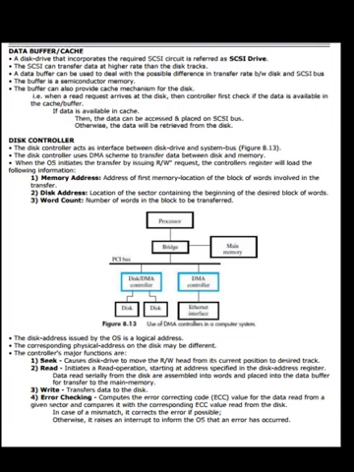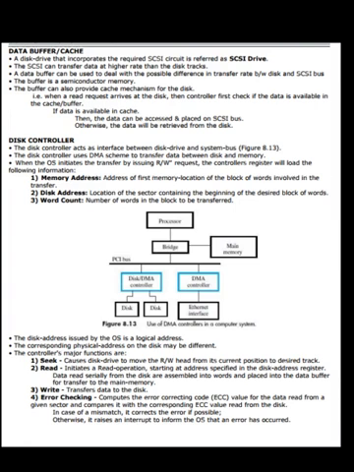Disk controller. The disk controller acts as an interface between the disk drive and the system bus. See the figure 8.13. The disk controller uses the DMA scheme to transfer data between disk and memory. When the OS initiates the transfer by issuing a read or write request, the controller's registers will load the following information: memory address, the first memory location of the block of words involved in the transfer; disk address, the location of the sector containing the beginning of the desired block of words; and word count, the number of words in the block to be transferred.